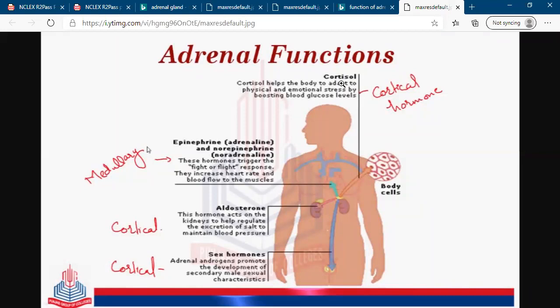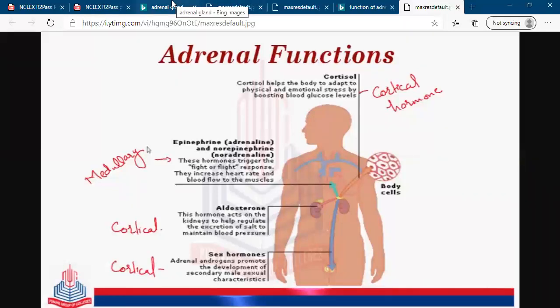So the cortex basically secretes steroid hormones like mineralocorticoid or glucocorticoid. They help the body adapt to physical and emotional stress. So adrenal cortex hormone helps the body to deal with stress. Very important hormone, right?